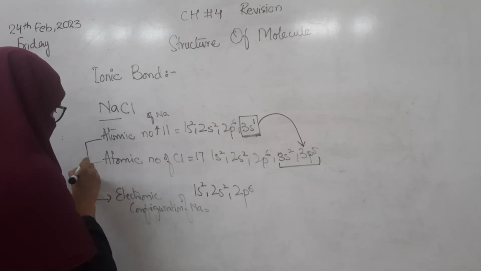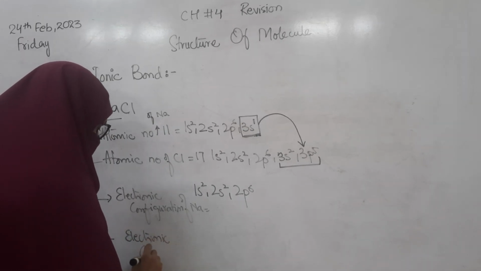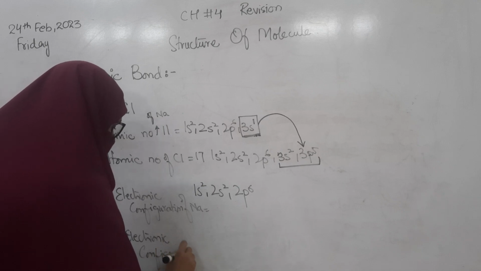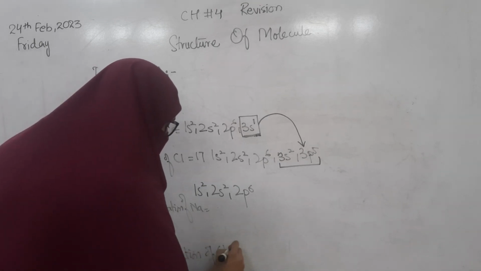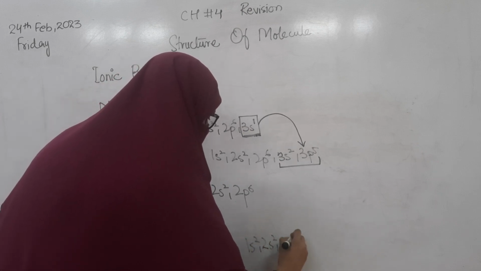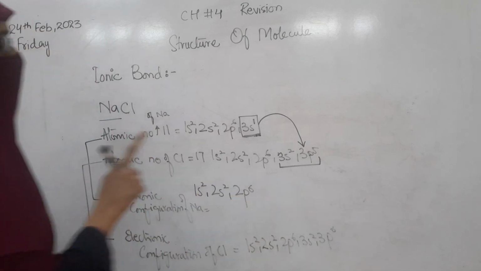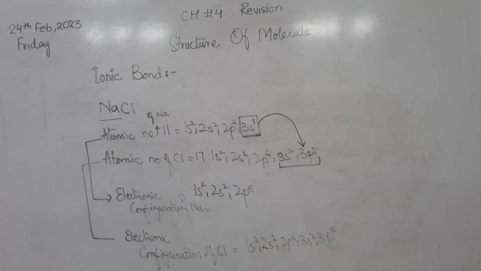The electronic configuration of chlorine becomes 1s2, 2s2, 2p6, 3s2, and 3p6. It means the one electron that sodium loses is gained by the chlorine, and it becomes stable. When chlorine gains that electron and becomes stable, we can also write down the different equations.